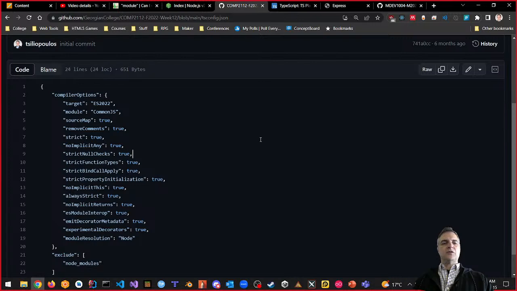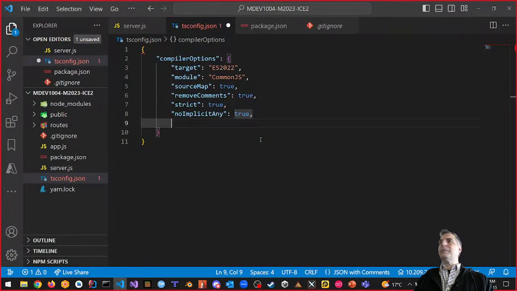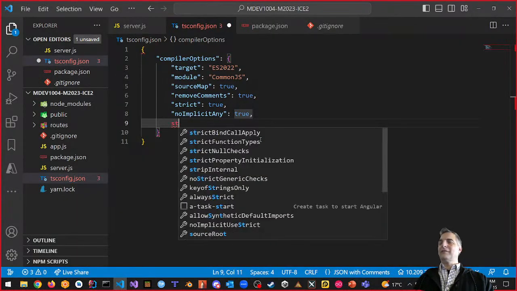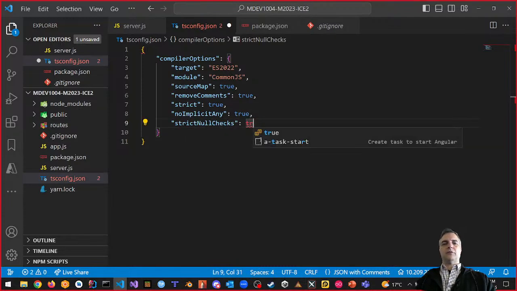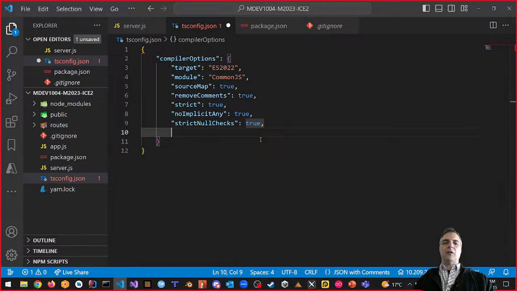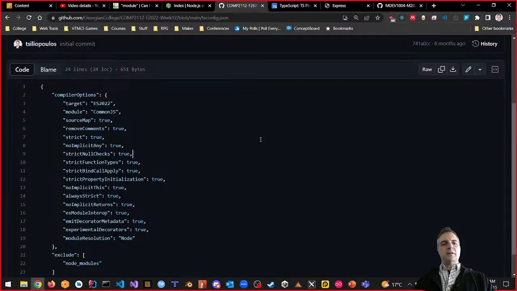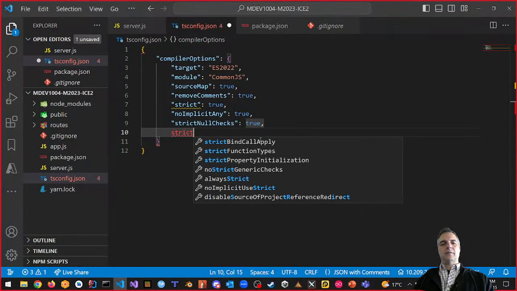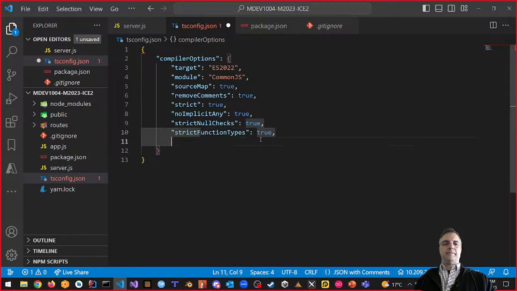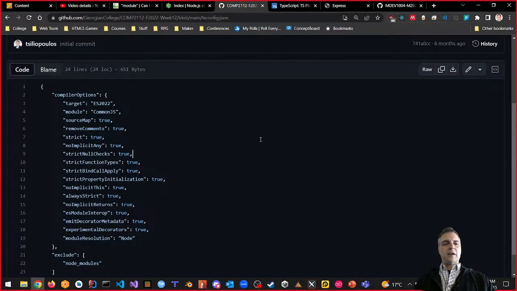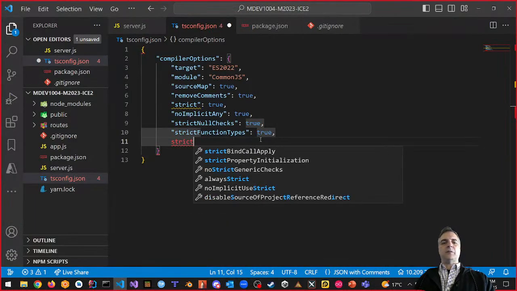The next one is strict null checks. These are all from TypeScriptlang.org, by the way. Strict null checks, we're going to say true, so we don't want anything to be null. The next one is strict function types. We want that to be true. And we're also going to say strict bind call apply.